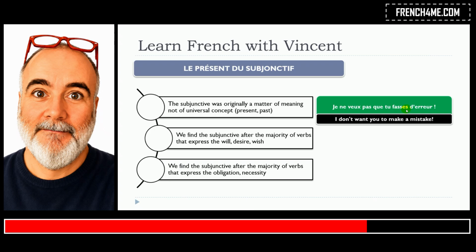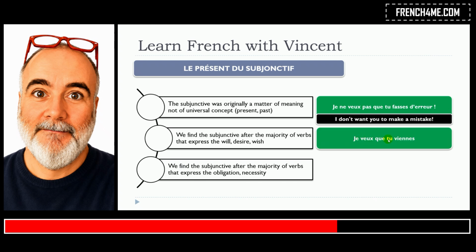So you need to watch my videos covering the construction of the subjunctive, because for the regular verbs, it's not really tricky. For the third group of verbs, it can be a bit tricky. So you really need to take the time to make sure that you know how to make it. So in that situation, tu fasses d'erreur, this is the subjonctif.